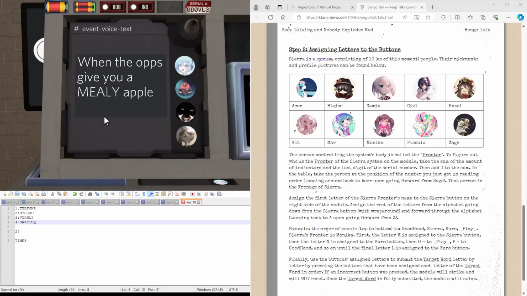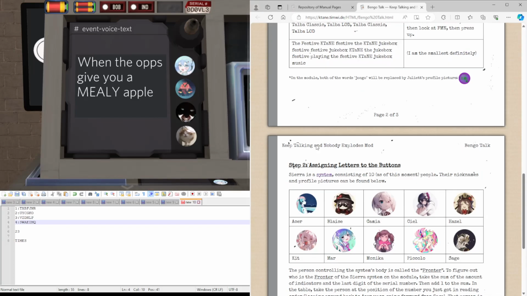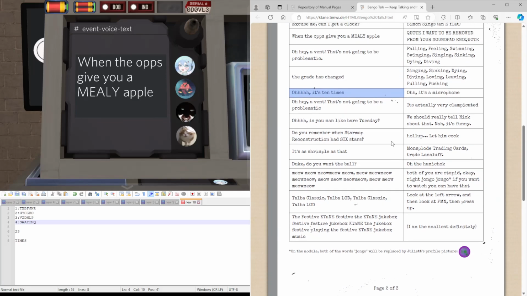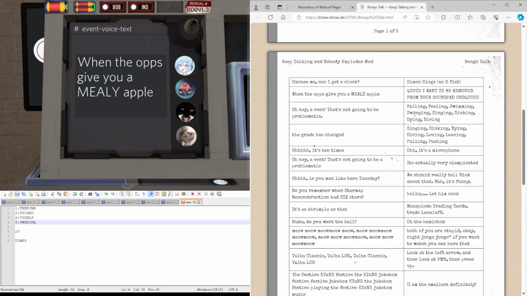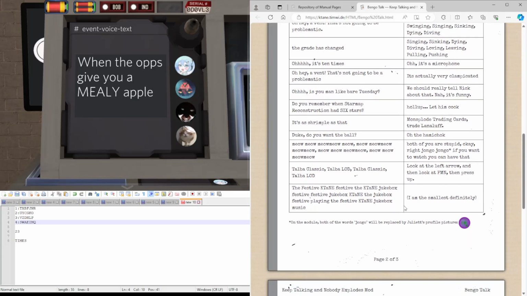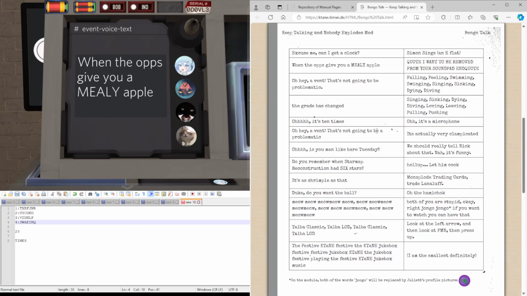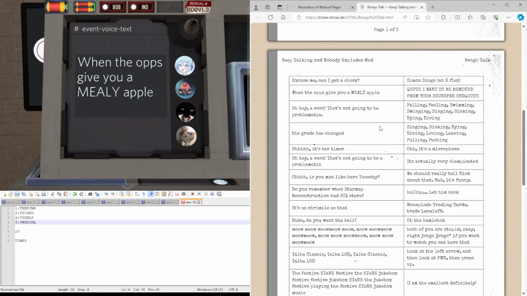Let's do one more example. So the phrase this time is, when the ops give you a mealy apple. That is here.